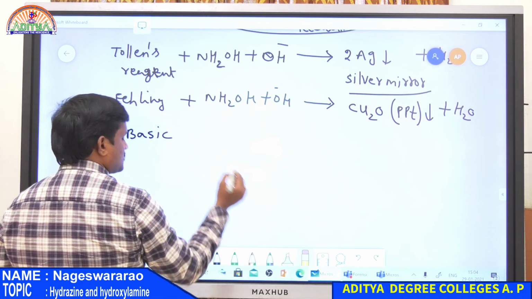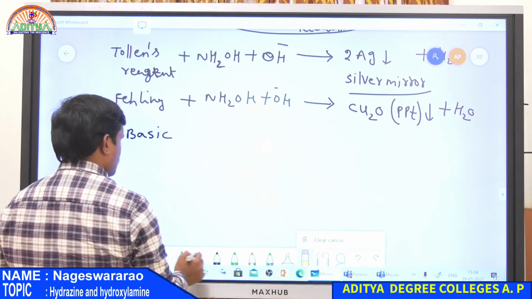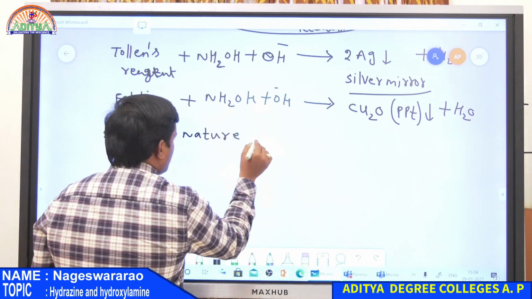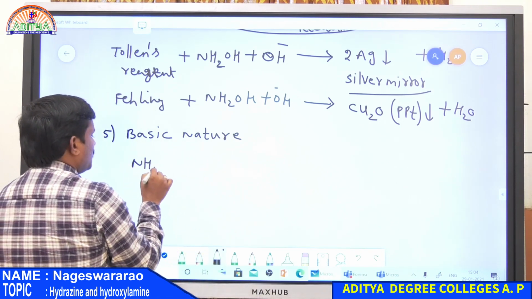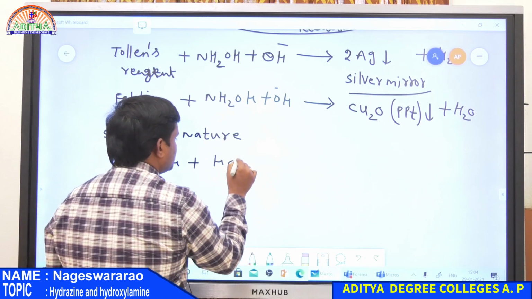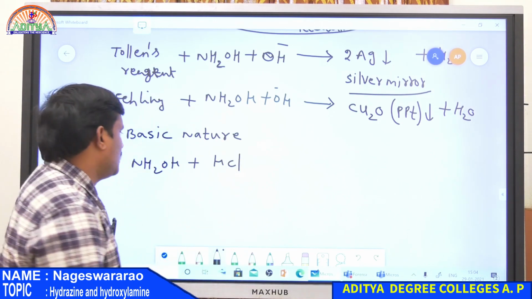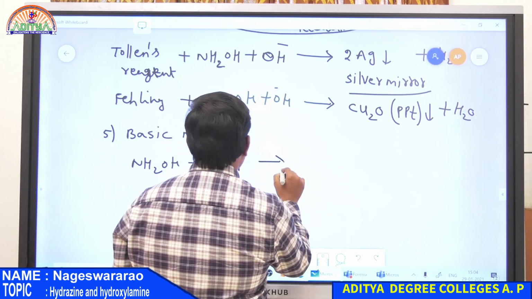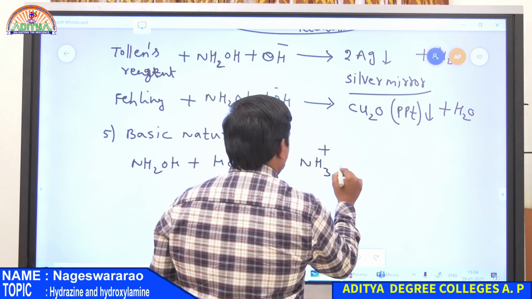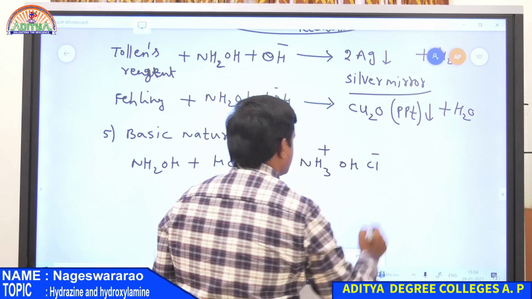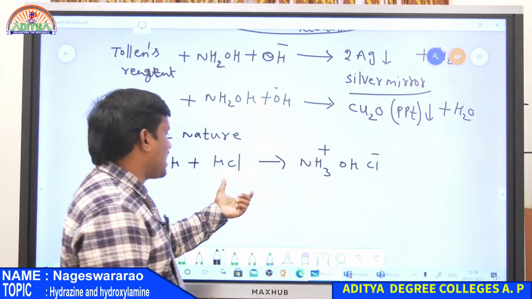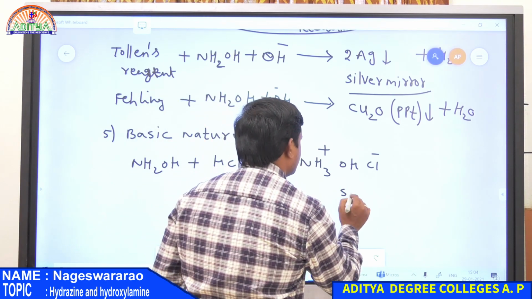So what is basic nature? Whenever NH2OH is reacted with an acid, HCl, it is simply converted into NH3OH plus and Cl minus. So when NH2OH is reacted with an acid, it forms a salt. This is salt.